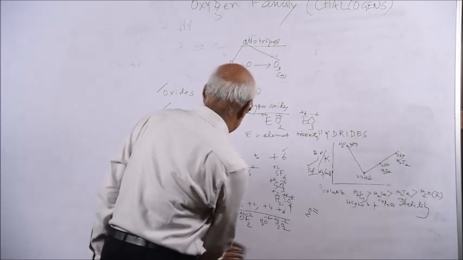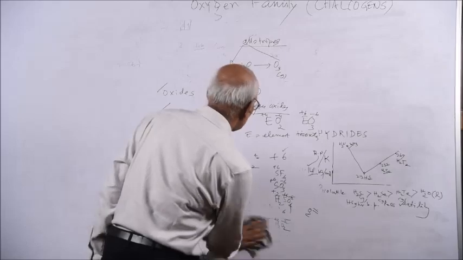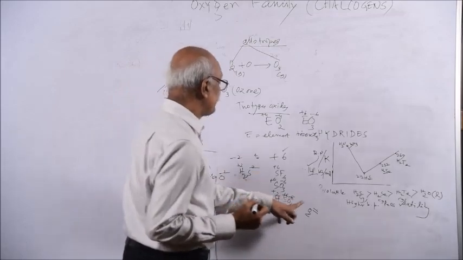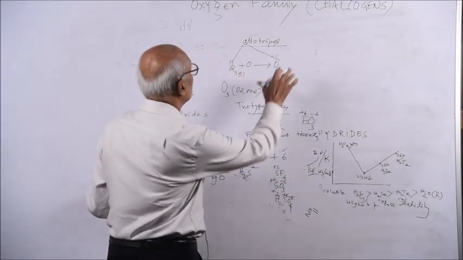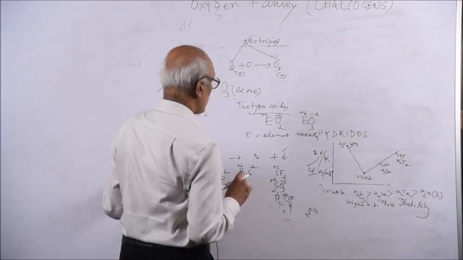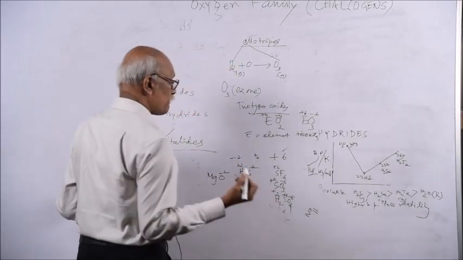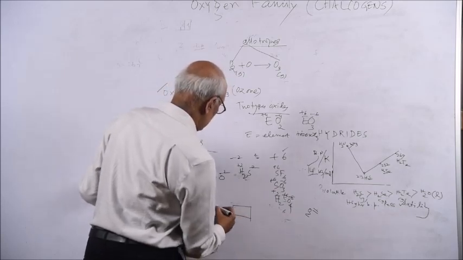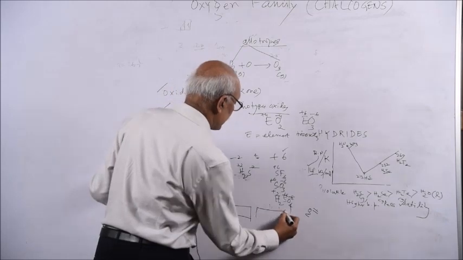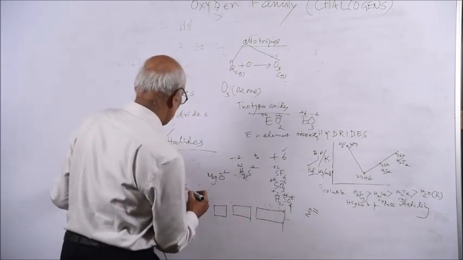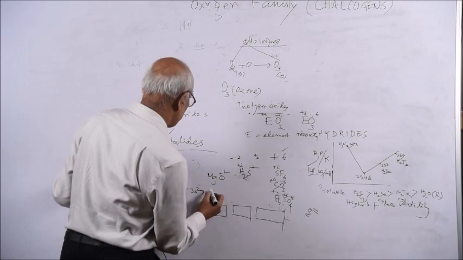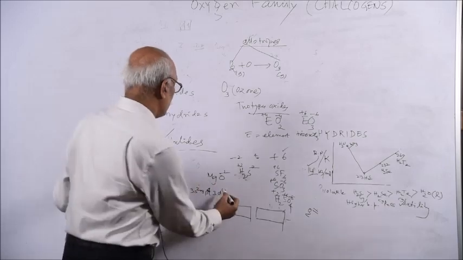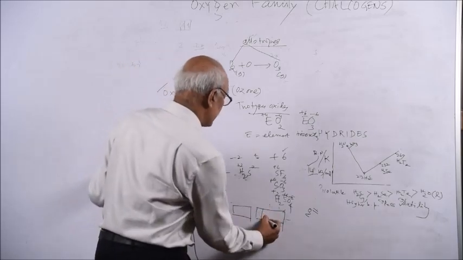So these are the oxidation states of oxygen. But other elements can expand their oxidation state up to 6. Why does oxygen have very few oxidation numbers, but sulfur has a maximum oxidation number? You can explain it like this. Oxygen does not have what? A d orbital. But suppose sulfur is 3s2, 3p4, 3d0. There is a d orbital, and it is vacant.